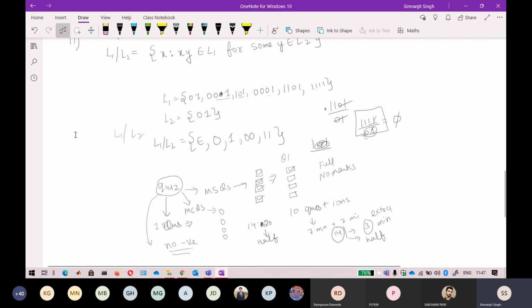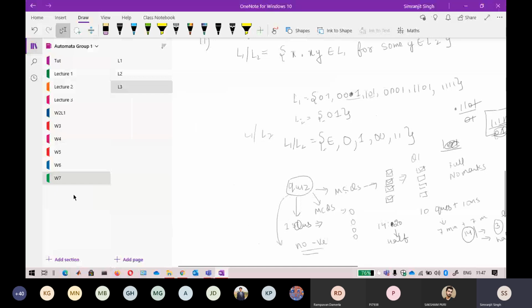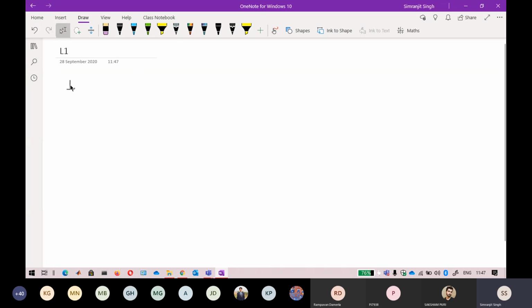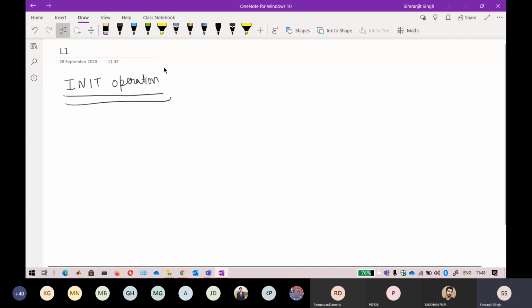Now the remaining properties are, so just let me start week 8 lecture 1. In this one, another property is the init property. The init operation is also closed under regular expressions. So why am I discussing these properties?